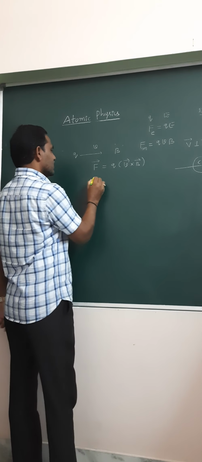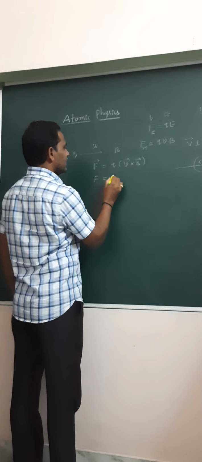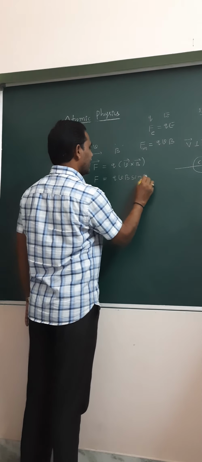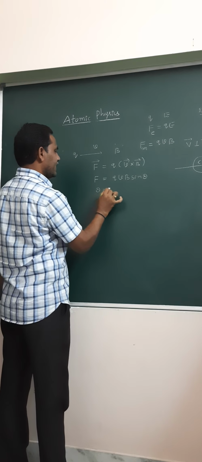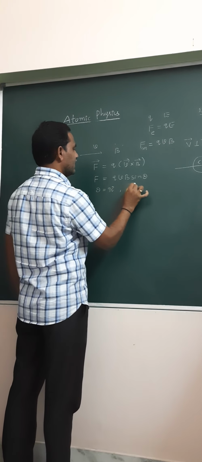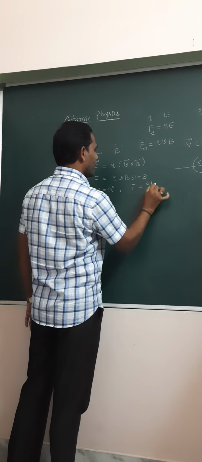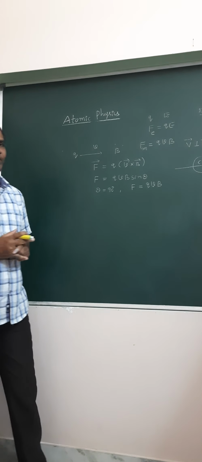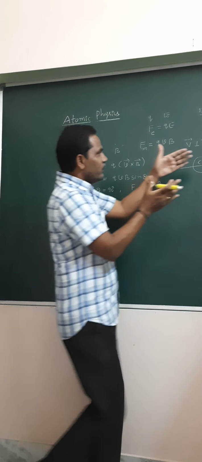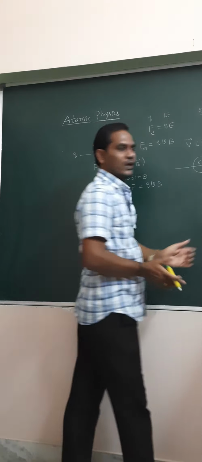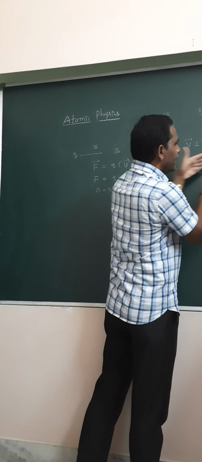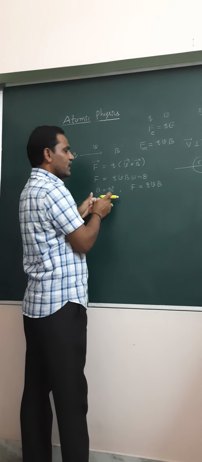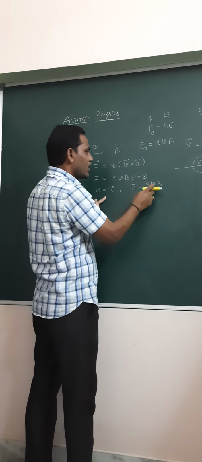We can write it as QVB sine theta, right? When theta is equal to 90 degrees, then F is equal to QVB. It experiences the maximum force. That maximum force F maximum equal to QVB. Here we applied the magnetic field perpendicular to the electron beam moving direction. So therefore, in this case, theta equal to 90 degrees, F is equal to QVB.